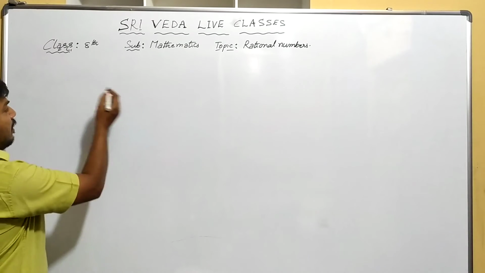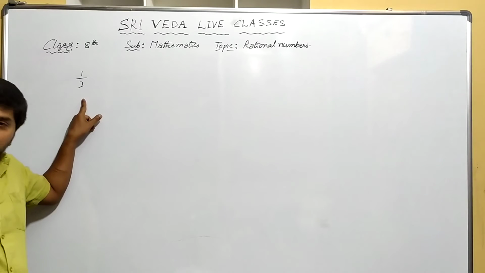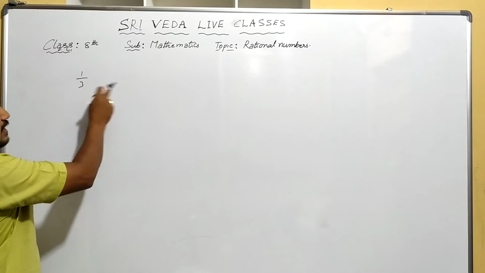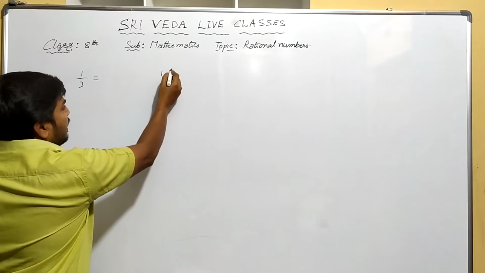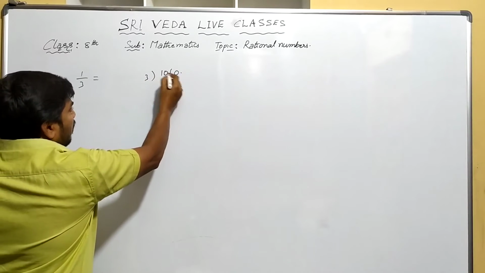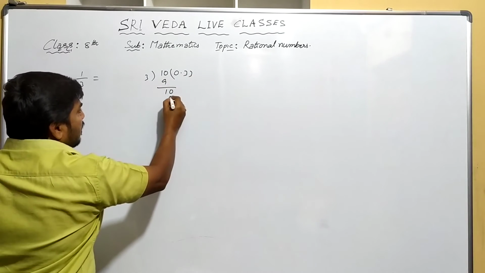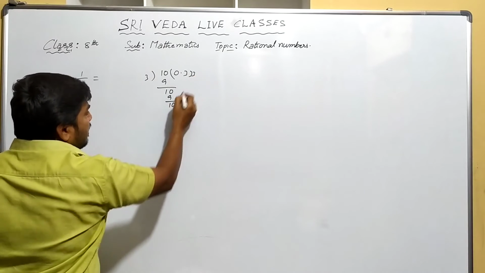We'll see one more example. You see 1 by 3. It is also a rational number, right? And you can see what the decimal is. If we divide 1 by 3, we get 0, then 3, remainder 1, again 3, remainder 1, again 3.